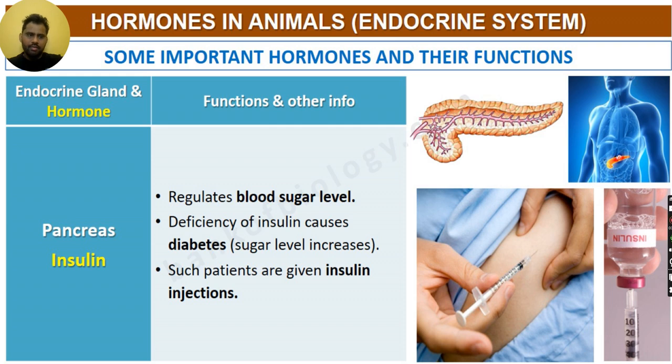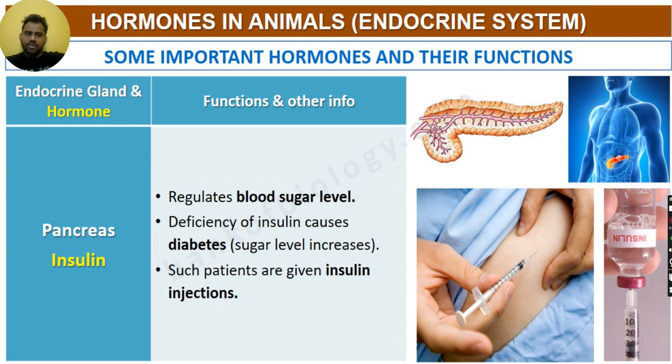Okay. In our blood, we have a certain amount of sugar in it. So our blood sugar level should be nominal, at some certain level at all times. Okay. Then only it makes sense. If it increases, that means less insulin is being produced. So the pancreas will produce something called insulin that regulates the blood sugar level.